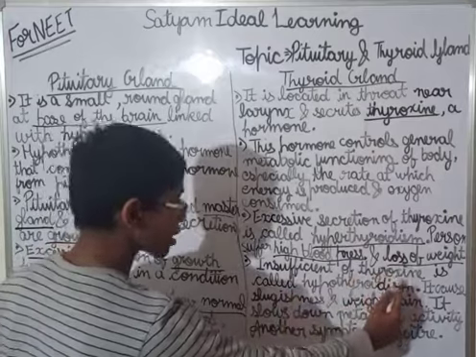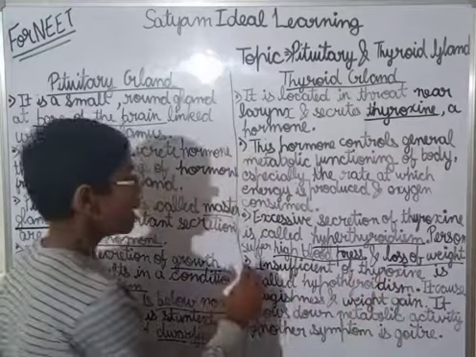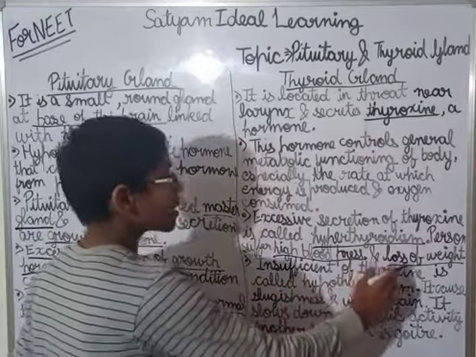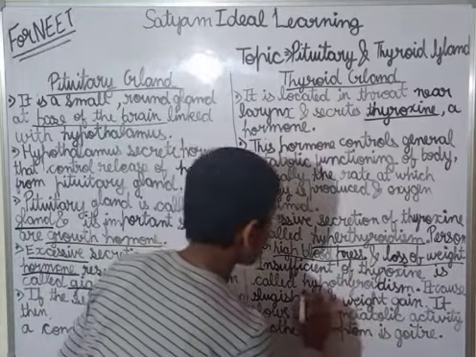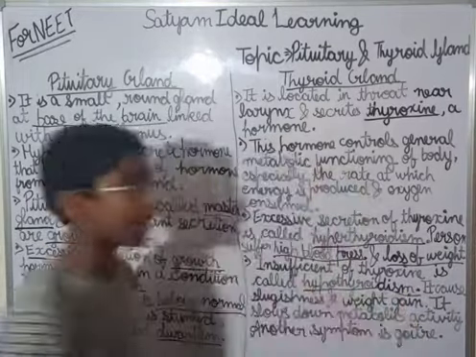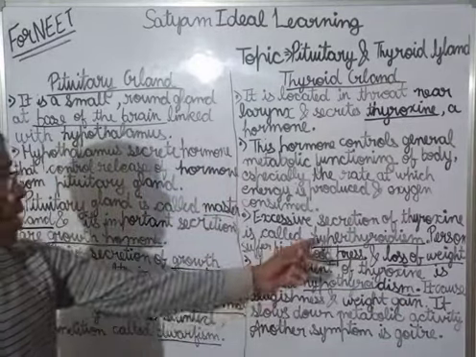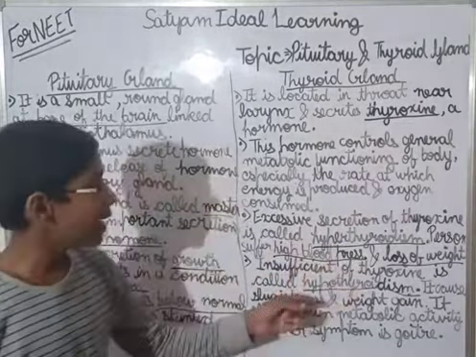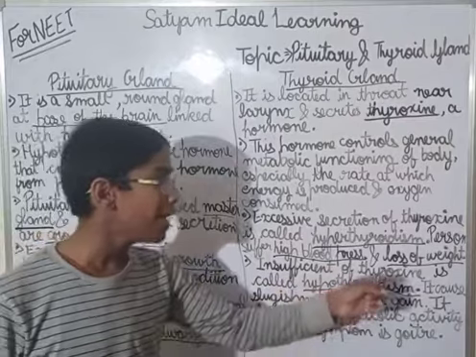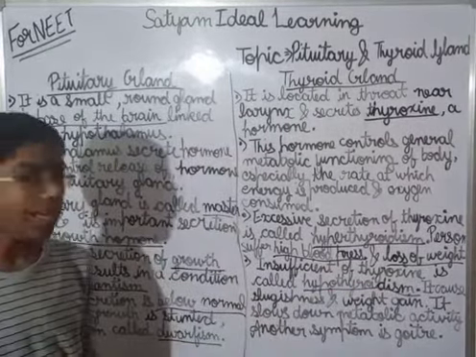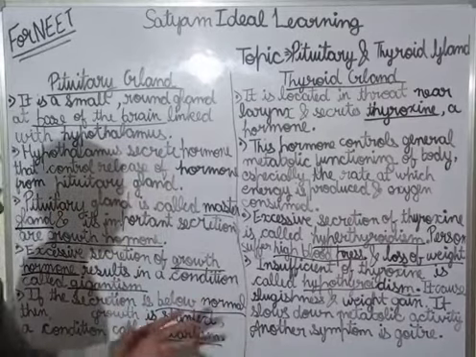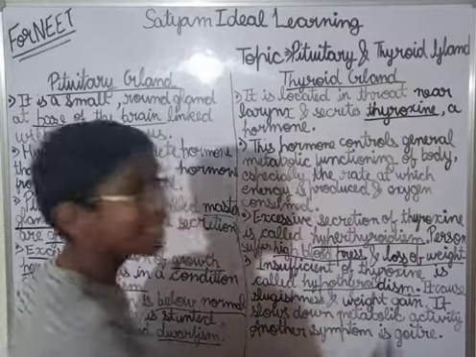Now see, come on, next one. Insufficient thyroxine. Thyroxine is a hormone. Insufficient thyroxine is called hypothyroidism. One we have learned, hyperthyroidism, and next is hypothyroidism. It causes sluggishness and weight gain.